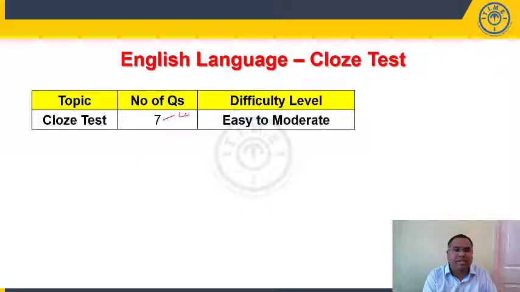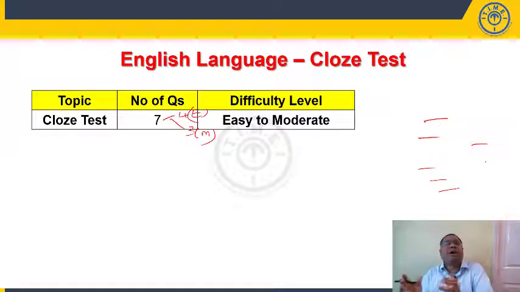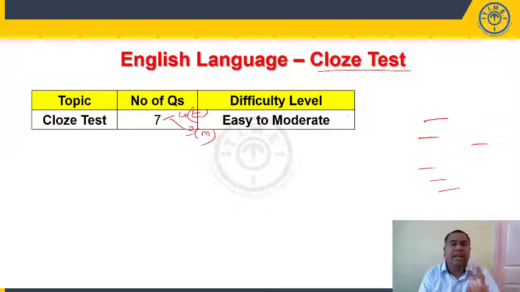Out of 7 questions, I can say 4 questions are easy and 3 questions can be classified as moderate. This is a traditional question type present in the exam. So closed test, a passage with 7 blanks was given, which is a normal thing which appears in your IBPS and SBI exams. This is actually a scoring area in the examination.